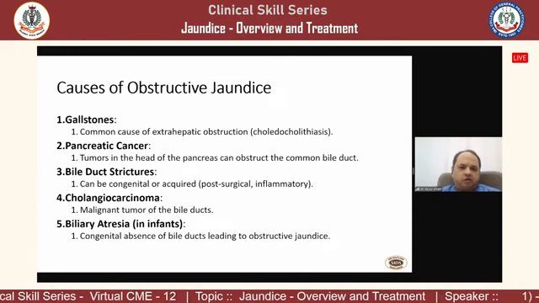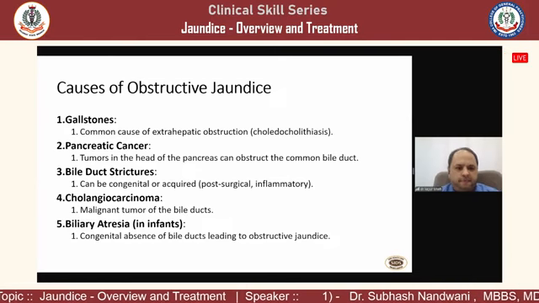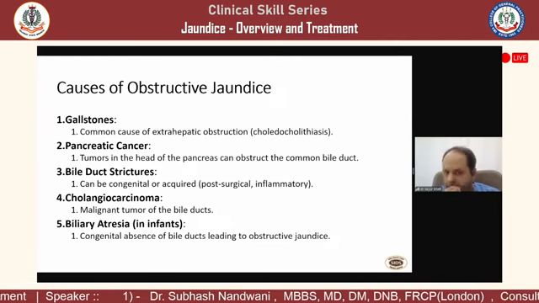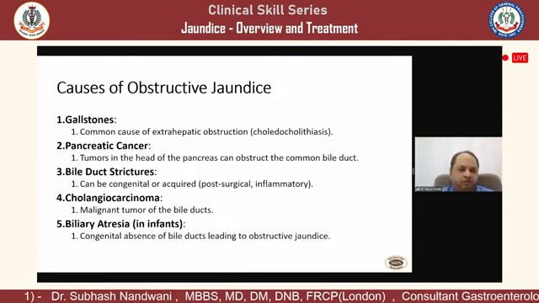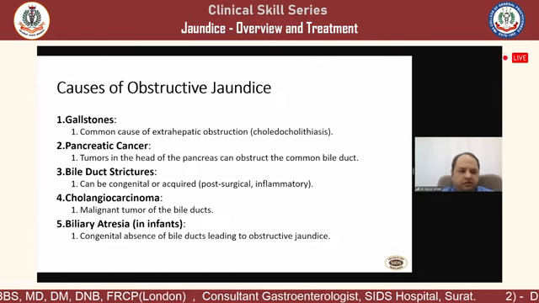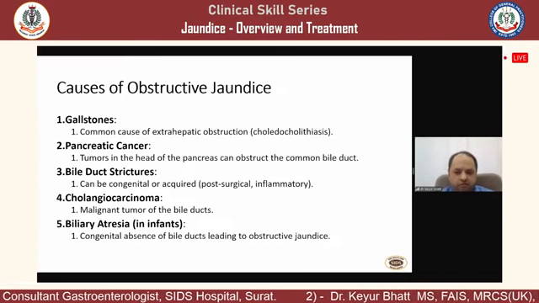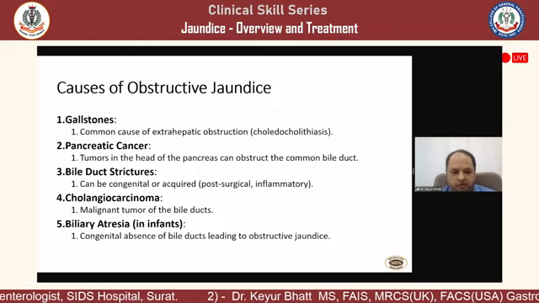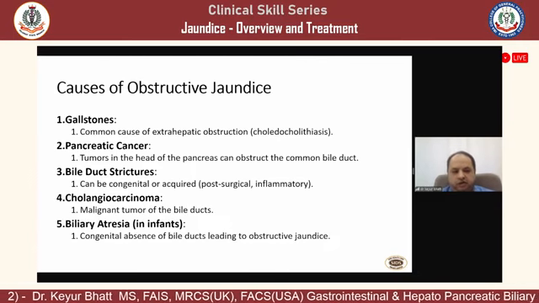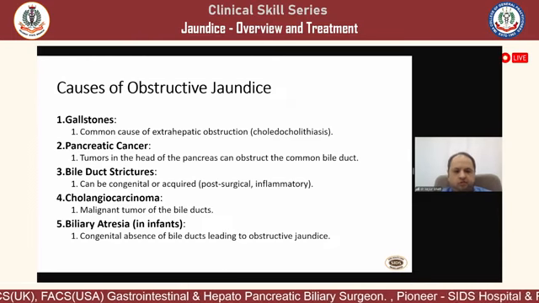So what are the gross causes of obstructive jaundice? The most common cause of surgical obstructive jaundice is a gallstone, either the gallstone itself, or a gallstone slipping into the CBD and causing biliary obstruction. This is followed by pancreatic cancer or periampullary cancer, and then biliary stricture. It can be a benign stricture, a post-operative stricture, an inflammatory stricture, or a stricture because of pancreatitis, and so on. Then there could be a malignancy of the bile duct. It's a very rare cause, but still it can cause obstructive jaundice.